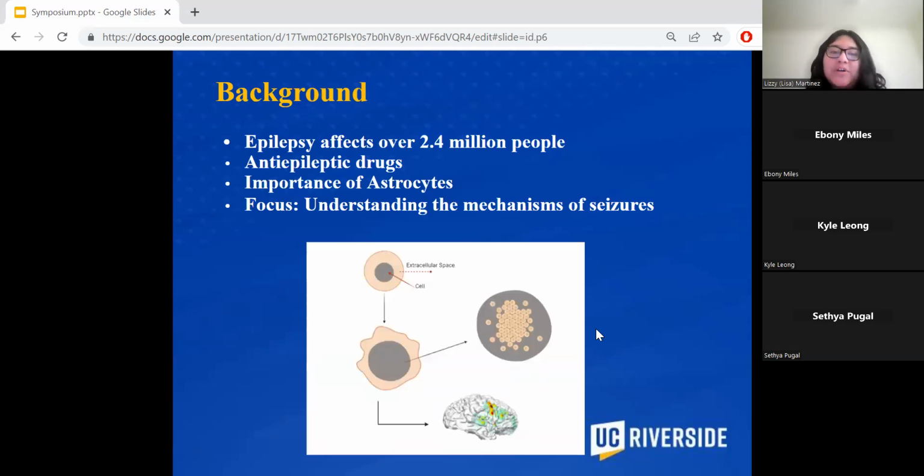So some background of why we should all care is it all stems back to epilepsy. Epilepsy affects over 2.4 million people. Unfortunately, 33% of these cases are unresponsive to anti-epileptic drugs. So we wanted to look at the mechanism of epilepsy, and to dig deeper, we looked at the importance of astrocytes in the mechanism of seizures. How a seizure happens is, once the cell starts swelling, all the astrocytes are clumped together and there is a decrease in the space. Because they're all bumping into each other, that creates a spark for it to be a seizure.